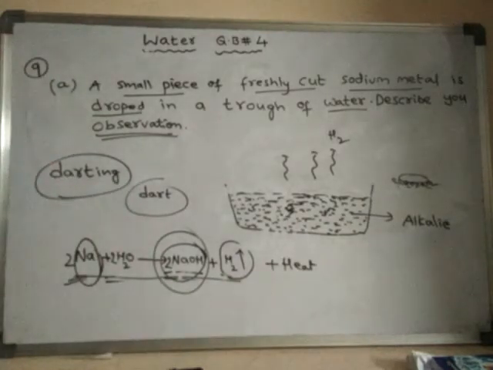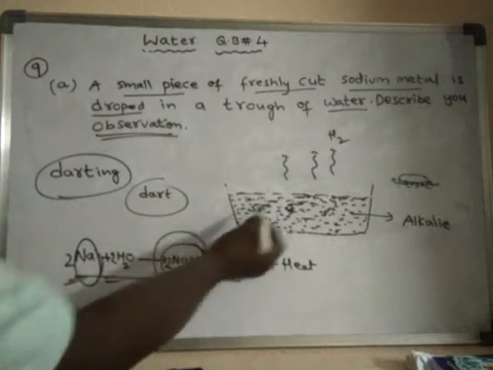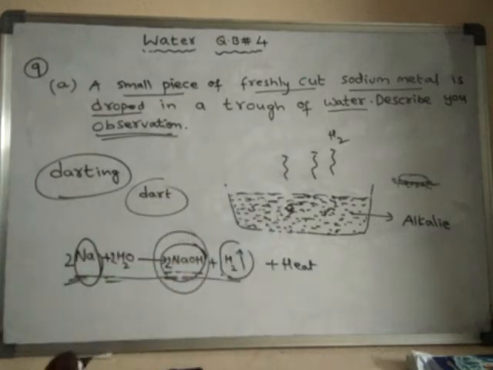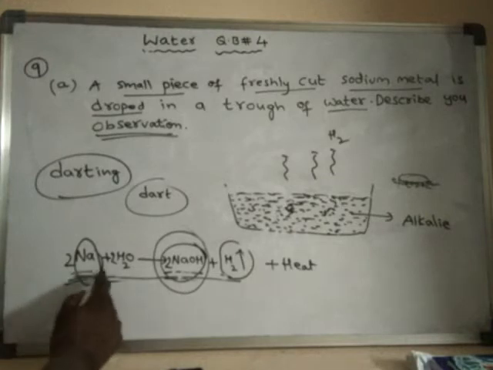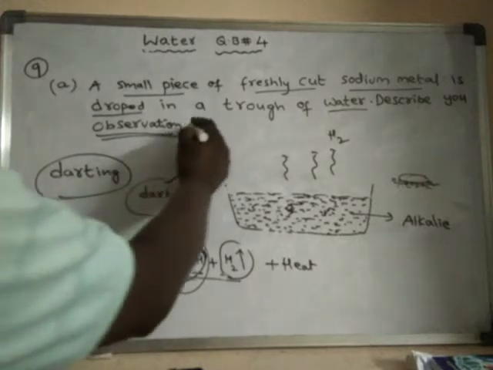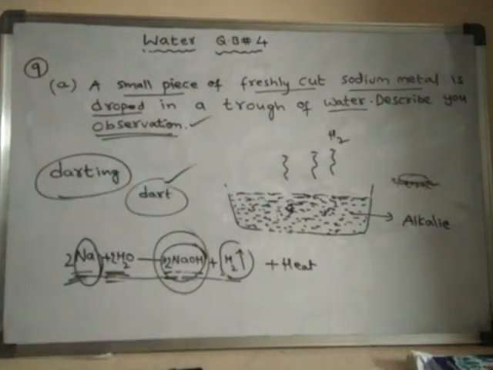So like this. Finally, what happened? The sodium metal which I have dropped has disappeared. Before disappearing, what happened? It reacted with water, it showed darting movement, it produced a golden yellow flame, and it released hydrogen gas. All these things have happened. So these are the observations we can see when sodium metal is dropped into water.